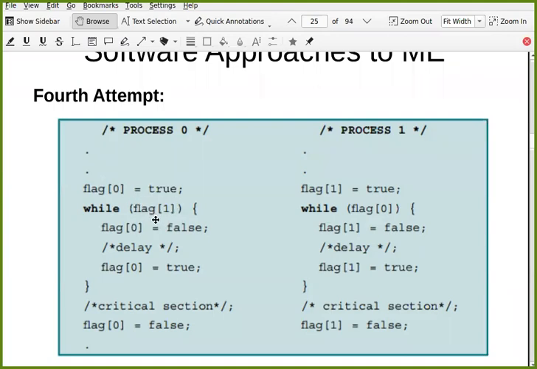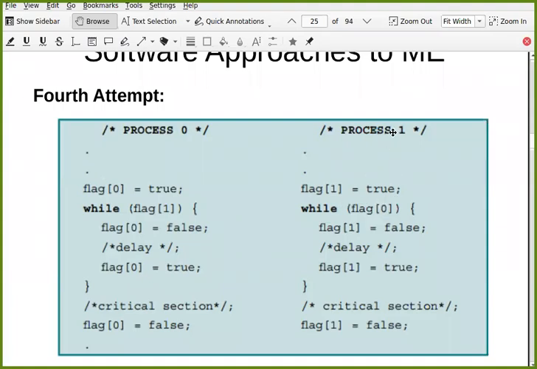If flag 1 is true, it will say, okay, process 1 also wants to enter. So let me give this turn to process 1. It will set its flag equal to false, and then it will wait for some time. And again it will say, I want to enter, because it has waited for some time and thought that maybe process 1 is completed. So let me try again. So this is a while loop.